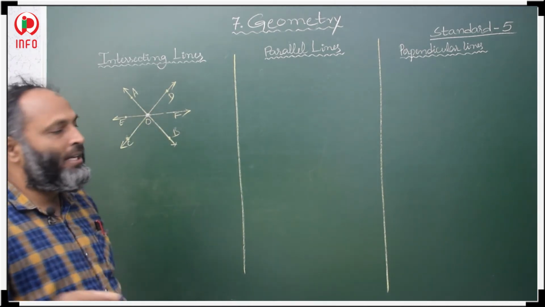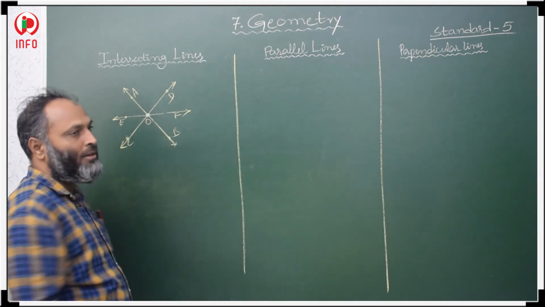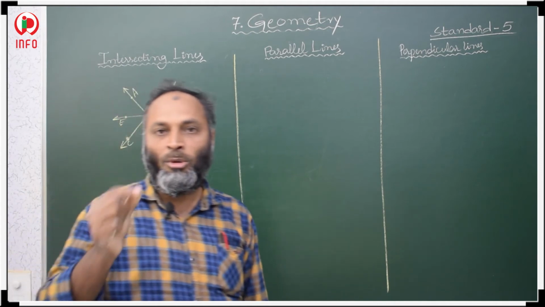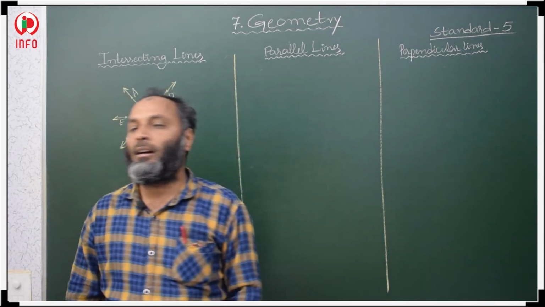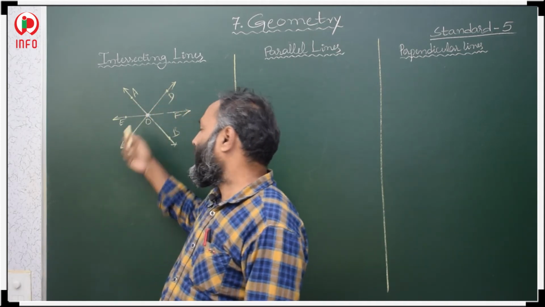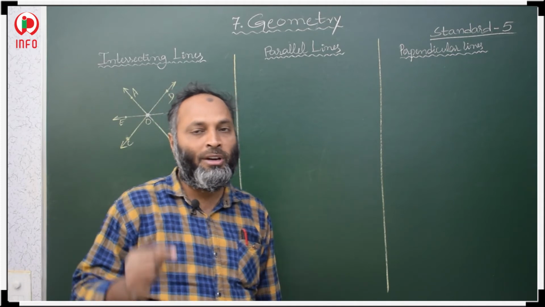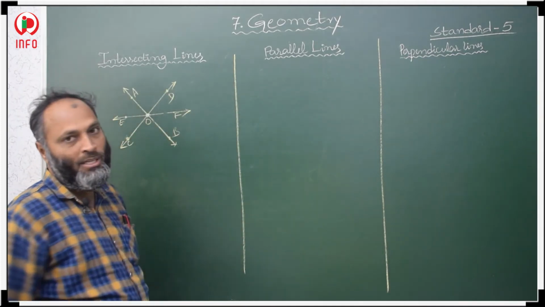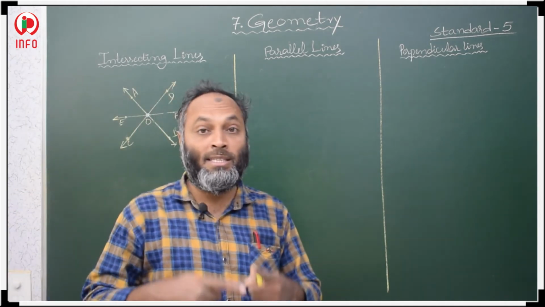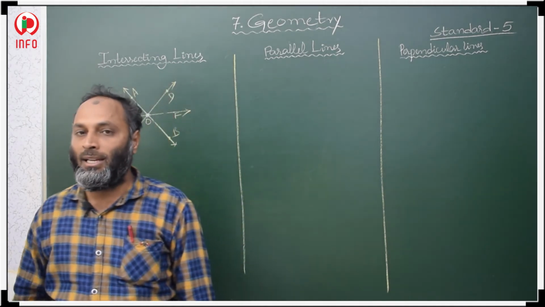All these 3 lines intersect at a point O. So that common point of these 3 lines is called the intersection point, meaning where these 3 lines cross, that point is called the intersection point.